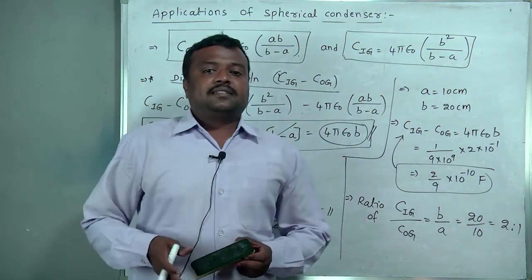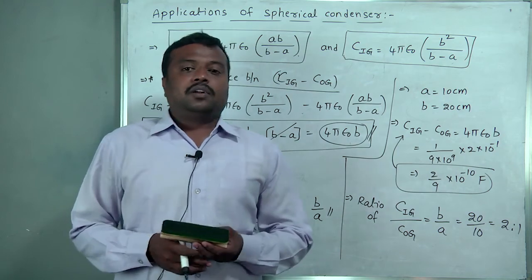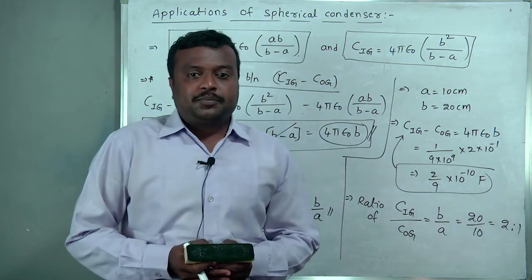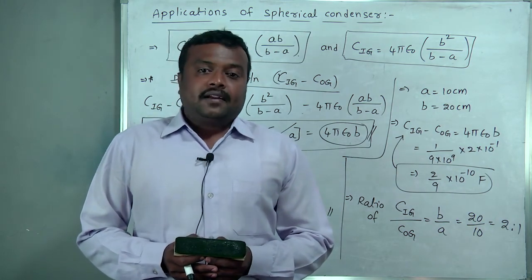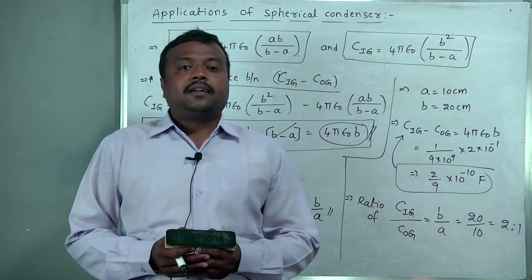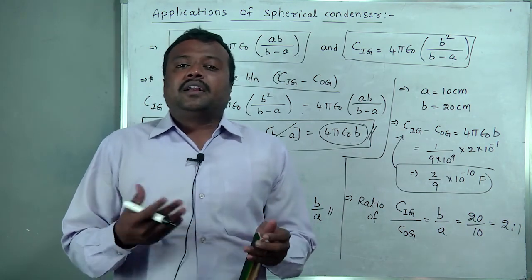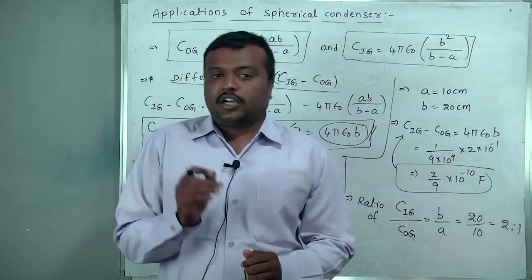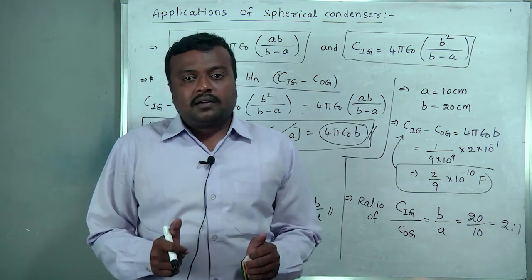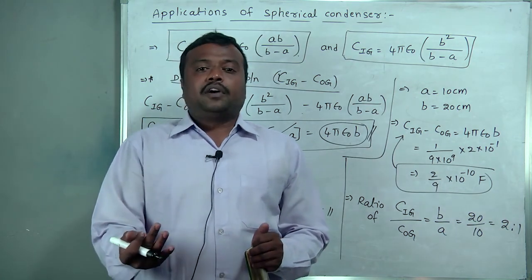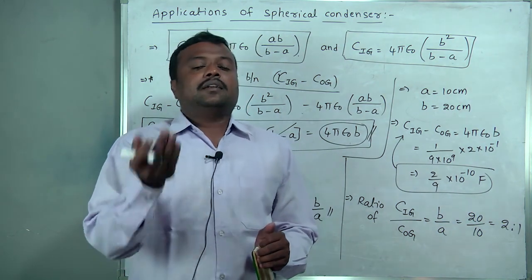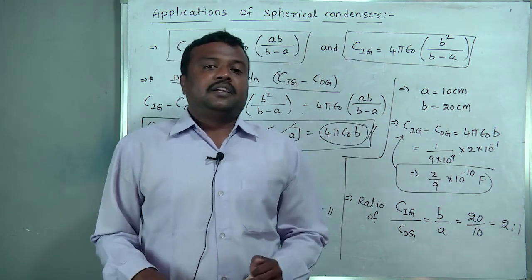In types of capacitors, the first type of capacitor only we completed till now. In the coming lecture, we go for other types of capacitors. They are the cylindrical capacitor and the parallel plate capacitor also. They are also very important. In the coming lecture, we will discuss such topics. This is the new topic, capacitance lecture 1. From next onwards, we go for the cylindrical capacitor and parallel plate capacitor in lecture 2. Okay. We will meet in the next lecture.